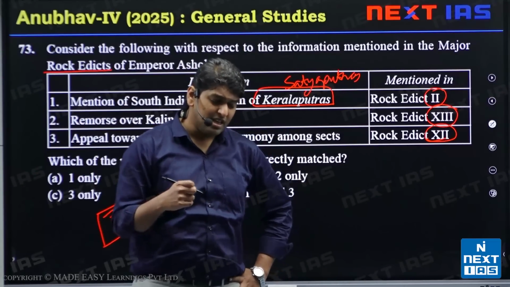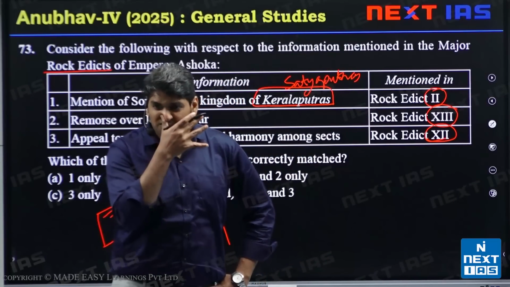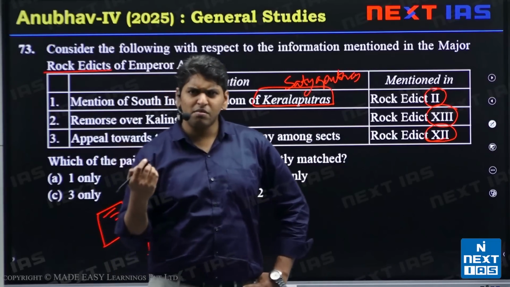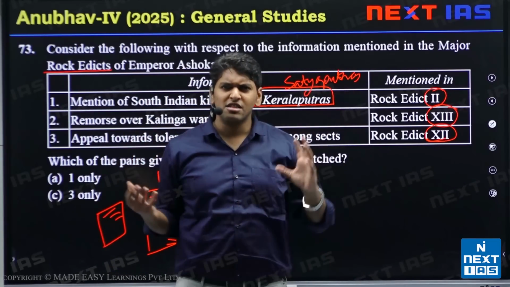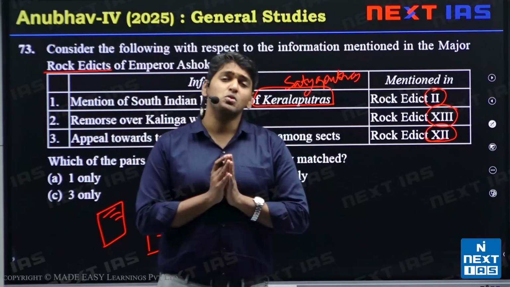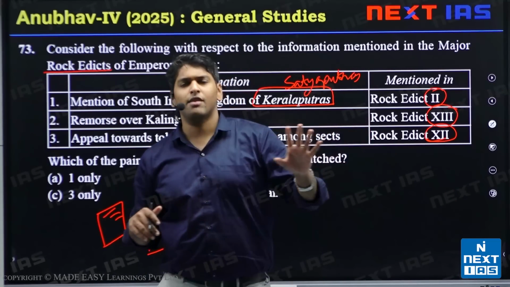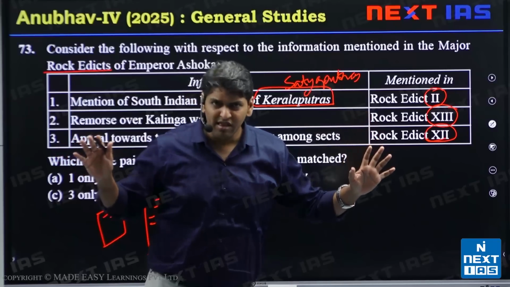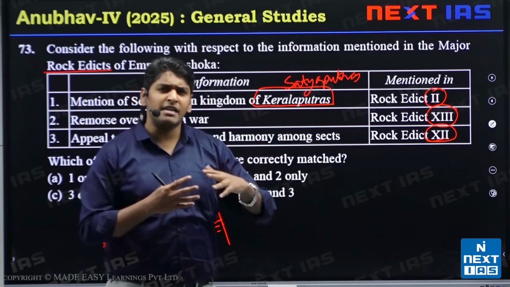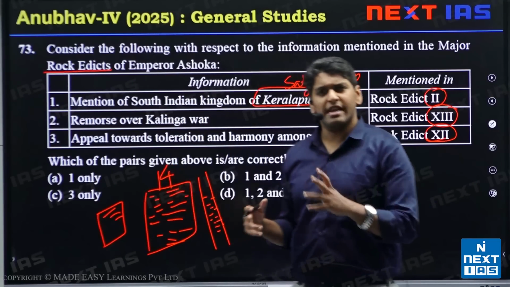Because what happened was that Ashoka had converted to Buddhism. So the elite Brahmins, the ruling religious class, were very afraid, very anxious. So to put them at ease, he said, no, in our empire, in our kingdom, we will have religious tolerance for everyone. Even if you don't agree with my religious ideas and philosophy, there will be no harm to you. So this is how these edicts work.